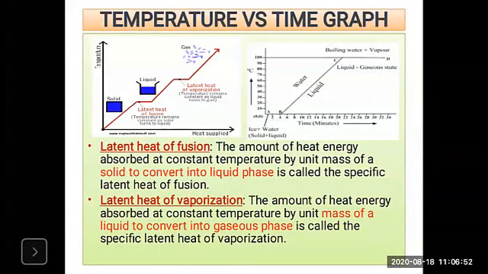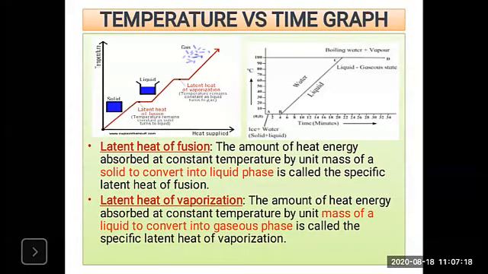At 100 degrees Celsius, that is your boiling point of water. So when there is a conversion of liquid to gaseous state at constant temperature, and here the constant temperature is 100 degrees Celsius, the boiling point of water is 100 degrees Celsius.